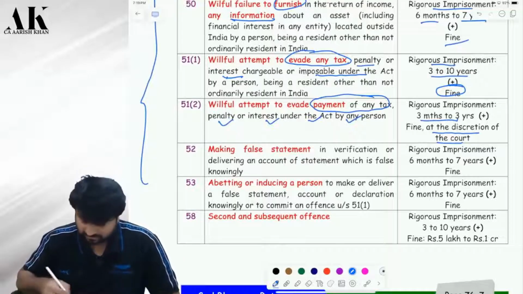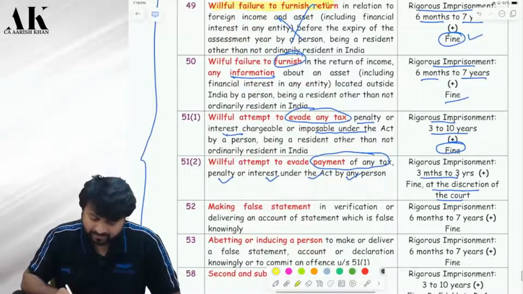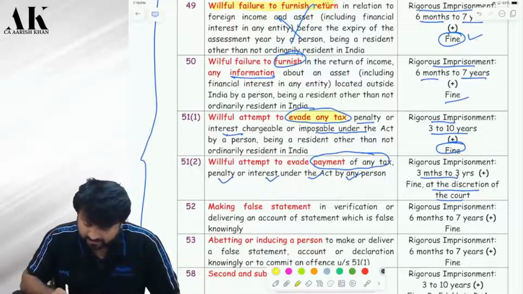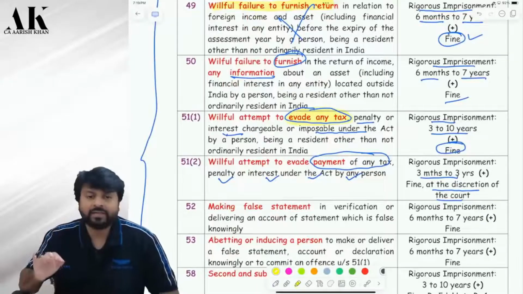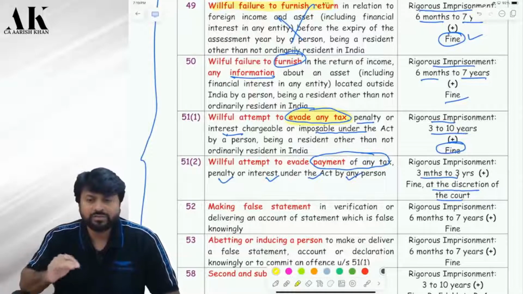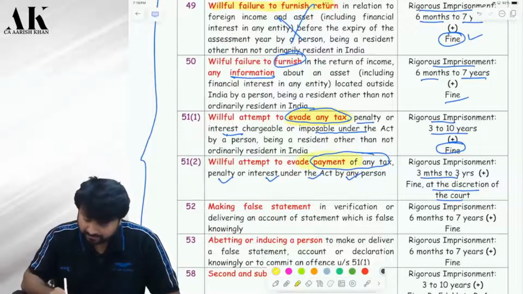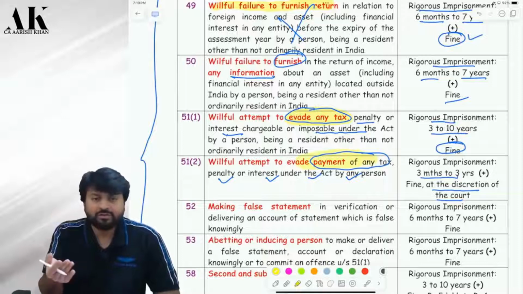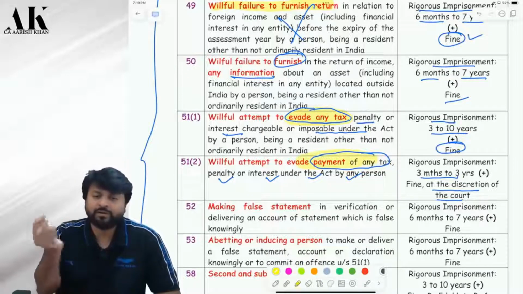So, what is the difference between these? Yes, there is a difference. In willful attempt to evade any tax, you are evading the tax, means you have not shown the income only. Here, assessment is done on you, the department has sent you the notice, they have asked you the tax payment, but you are not paying the tax.